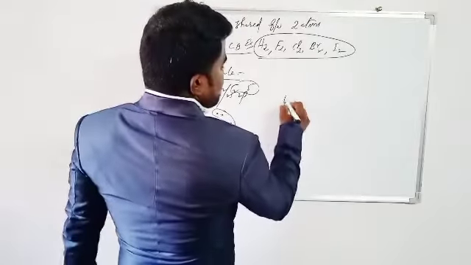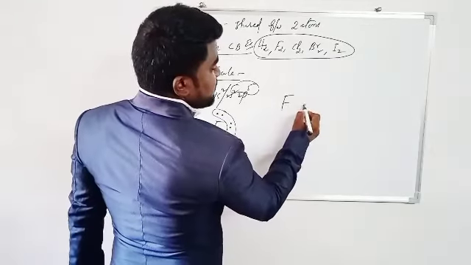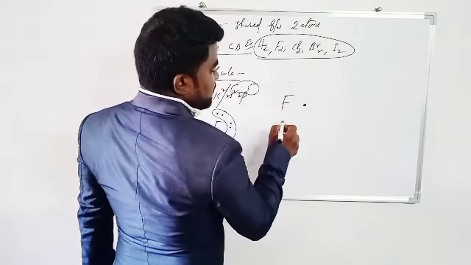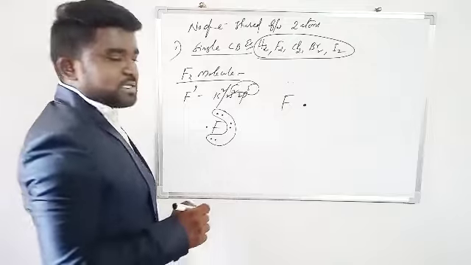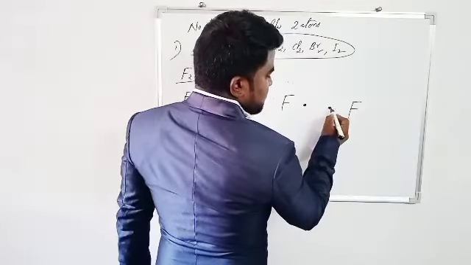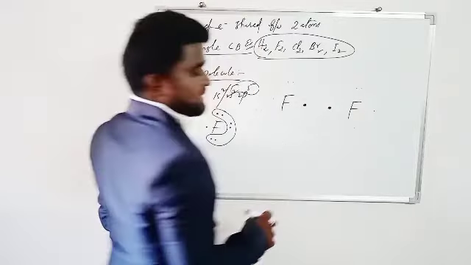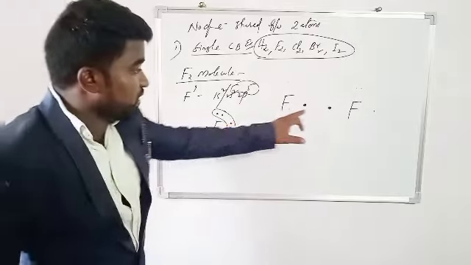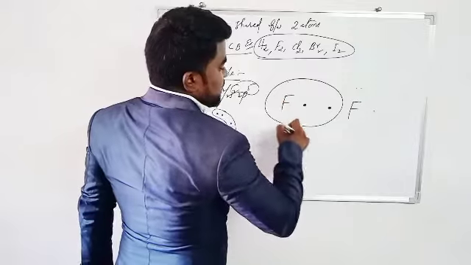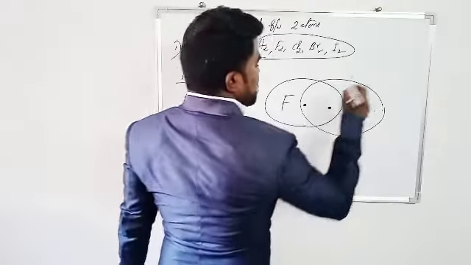For the formation of the F2 molecule, this is the bonding electron of fluorine, and the rest three lone pairs stay as they are. The same for the second fluorine. Now this fluorine shares one electron from the other fluorine, and the second fluorine also shares one electron.